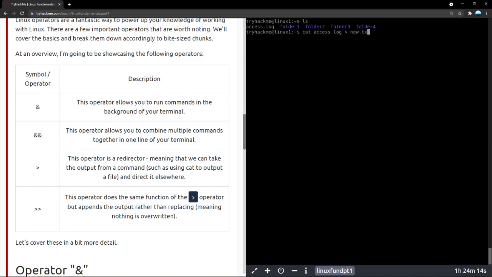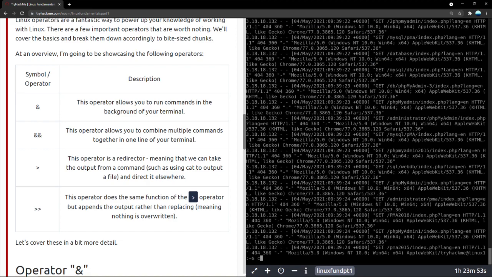Now this file is not there. If that file is not there, it is created. ls, and yeah, a file called new.txt is created. Let's check if it has all of the outputs of access.log. So how do we do that? We do cat new.txt. There you go. It has everything.